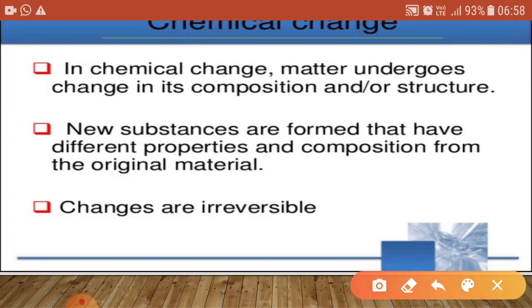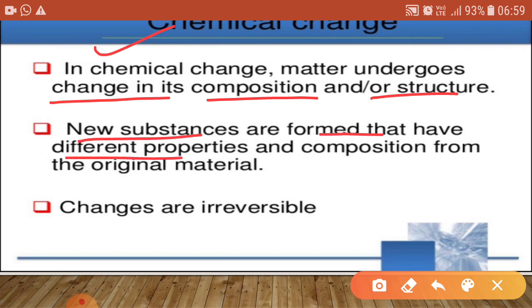Now, what are chemical changes? In a chemical change, a substance changes chemically into a different substance or substances. Means its composition is changed and a new substance is formed that has different properties and different composition from the original one. And these changes are irreversible. Means we can't revert back.